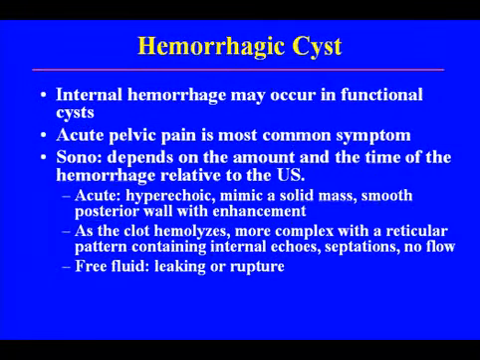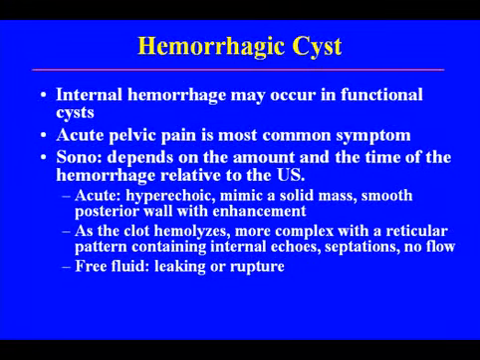Probably the most common cause of pelvic pain in the premenopausal woman is a hemorrhagic cyst. This is internal hemorrhage into functional cysts. These patients present with acute pelvic pain, and they can probably tell you exactly when the pain occurred. Sonographically, the findings depend on the amount and the time of hemorrhage relative to the ultrasound done. In acute hemorrhage, usually the hemorrhagic cyst will present as hyperechoic, mimicking a solid mass. The posterior wall will be smooth, and many times it will have posterior acoustic enhancement.